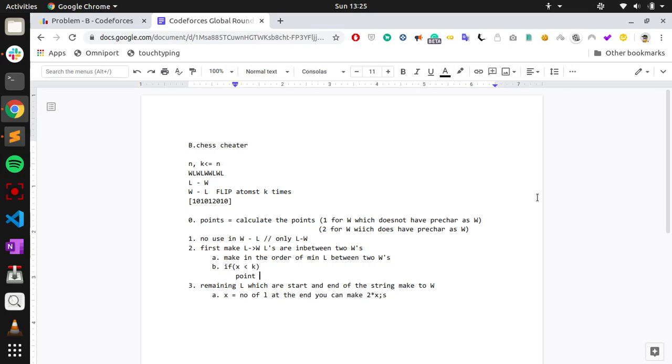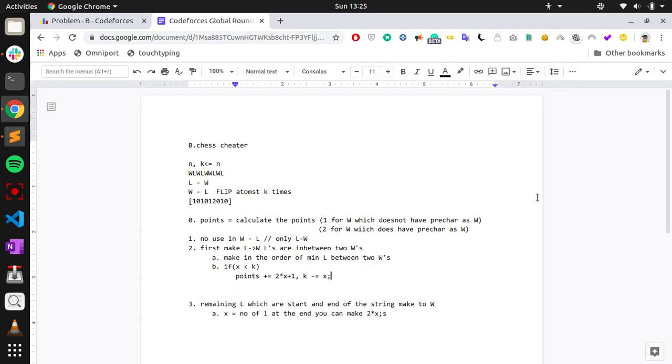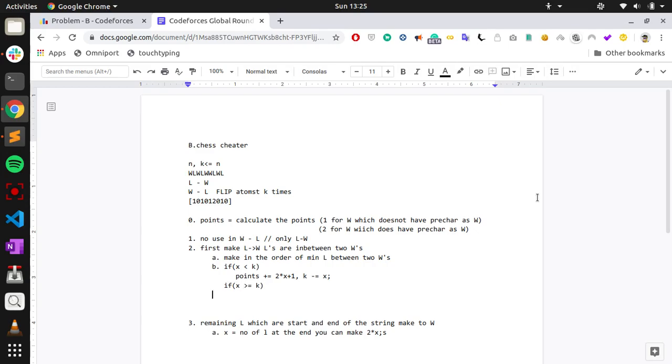So in case x is less than k, you can make all the x to W, and the number of points you can get is 2x plus 1. And similarly you have to decrease k.